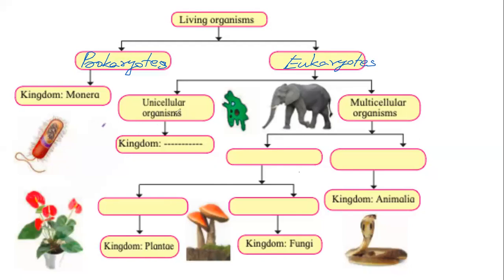And there is only one kingdom which comes under prokaryotes, and it is Monera, M-O-N-E-R-A. Eukaryotes, on the other hand, are further divided into unicellular organisms and multicellular organisms. All the unicellular organisms are classified under the kingdom Protista.